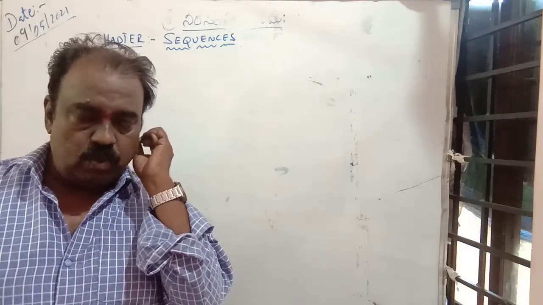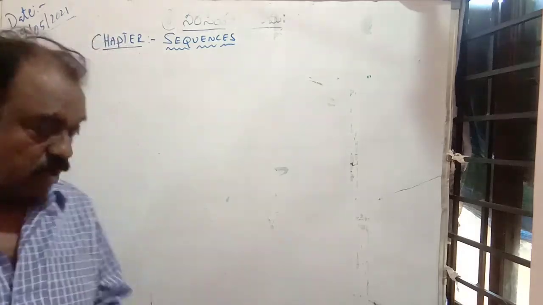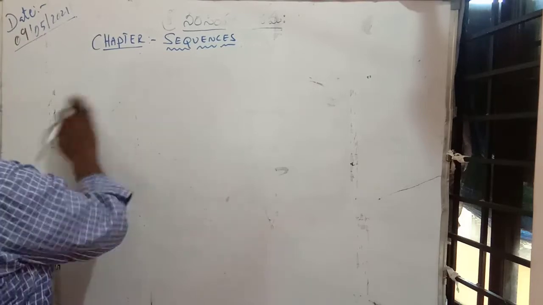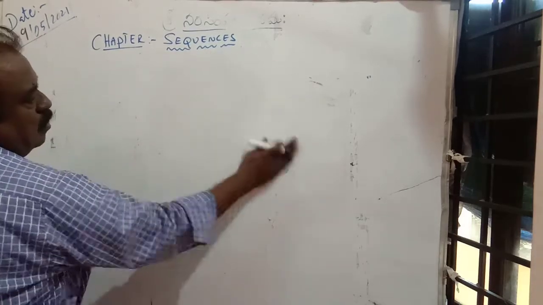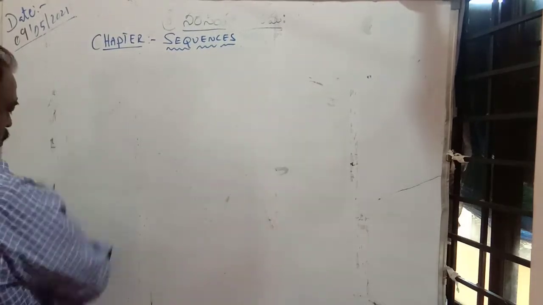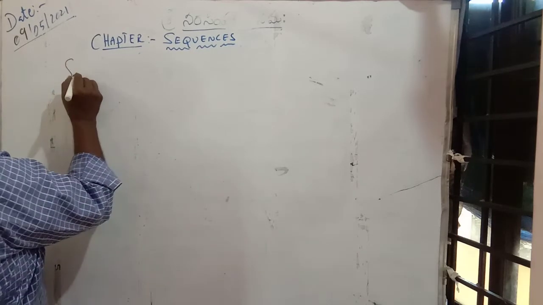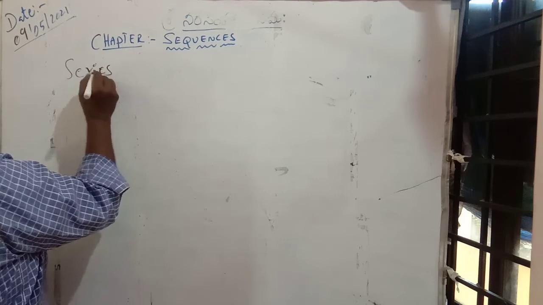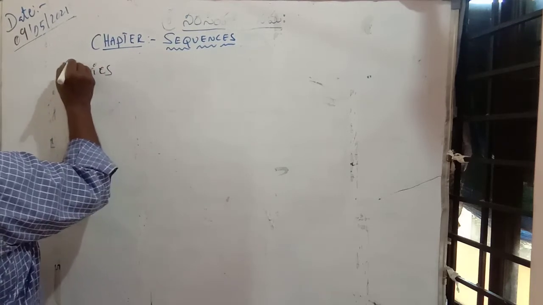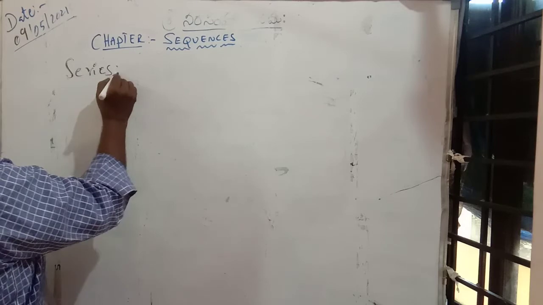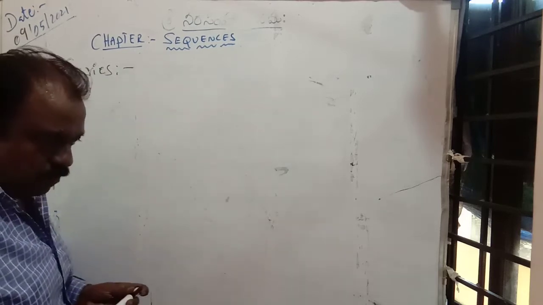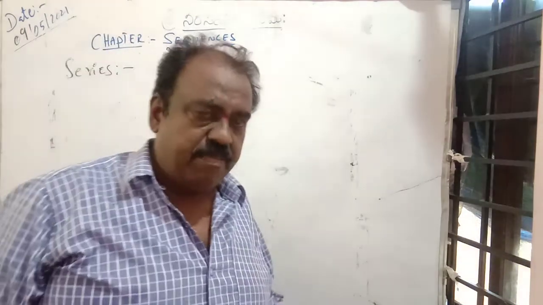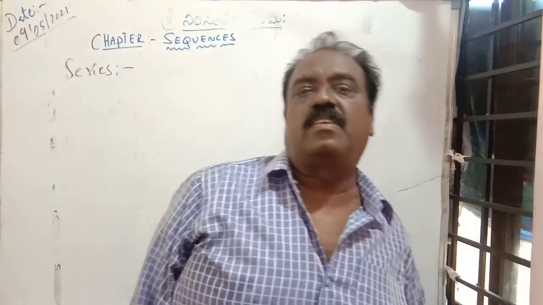Now we will go to series. There is a difference between a sequence and a series.